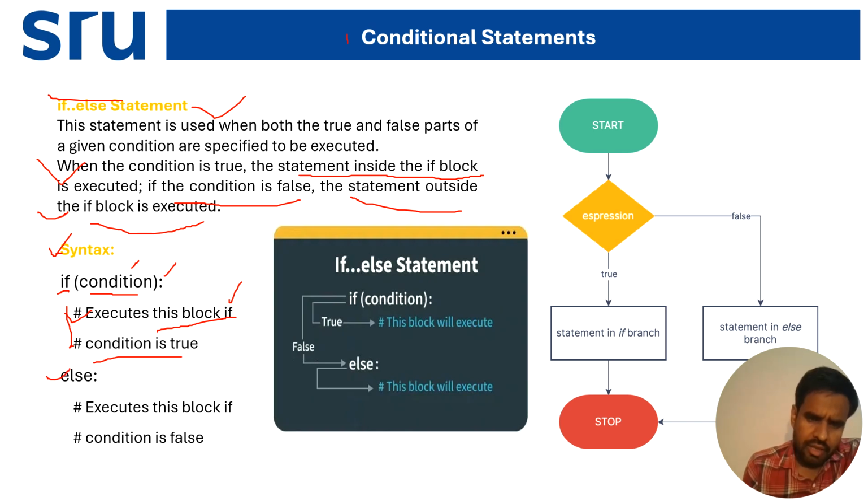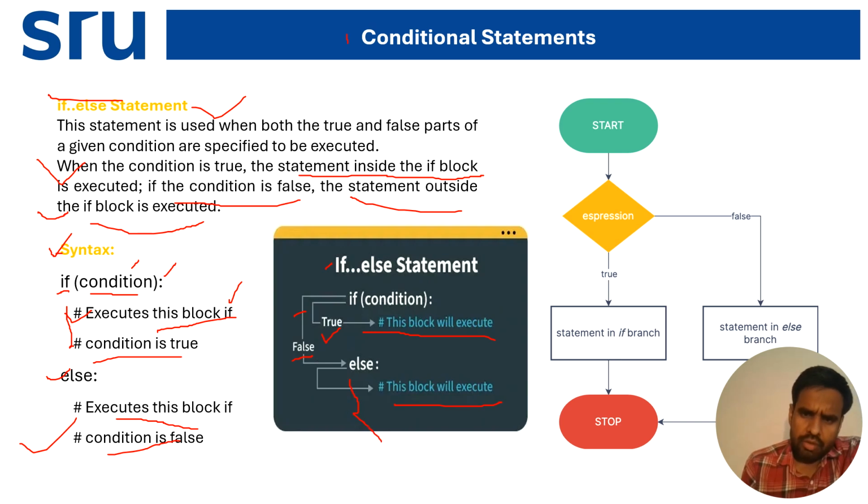Else, otherwise, execute this block. If the condition is false, then it comes to the else part. So here also I have given an if else statement. If, then after that the condition, then we give a colon. Now it will be true. If the statement is true, then this block will be executed. Otherwise it comes to the false part, that is else. If the condition is false, it comes to the else part, and the else statement block will be executed.